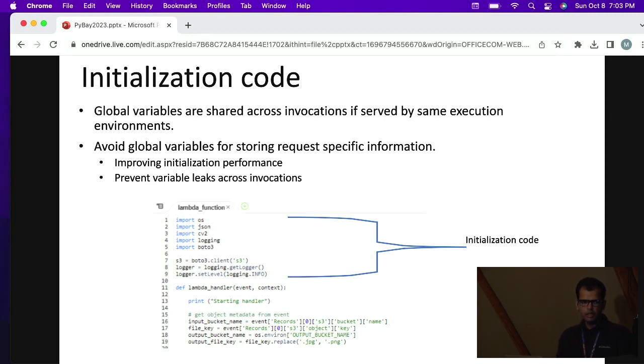The global variables which we put in initialization code are shared across invocations if those invocations are served by the same execution environment. Ideally we want to avoid global variables as much as possible, because it improves initialization performance, and it also prevents variable leaks across invocations, because the same execution environment can serve multiple invocations of the function.